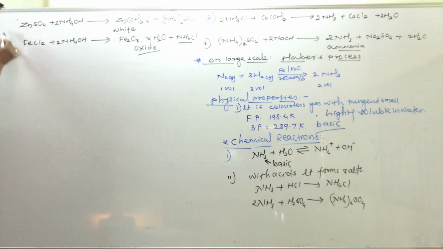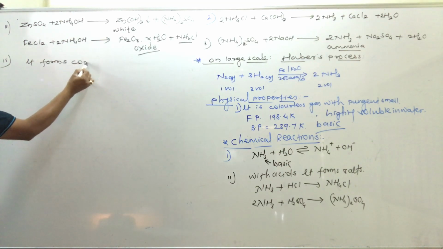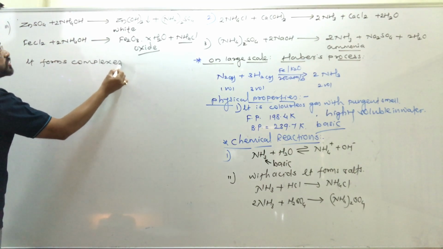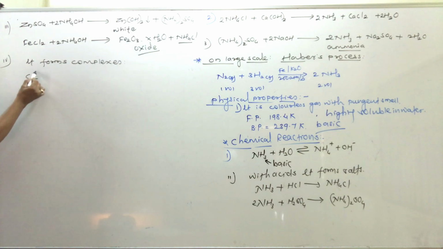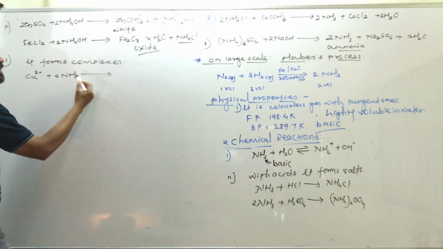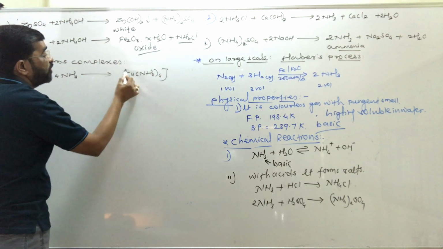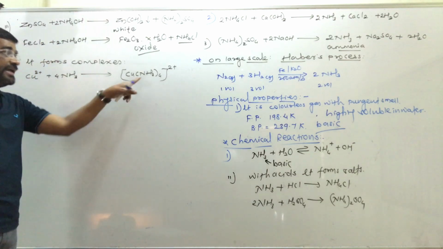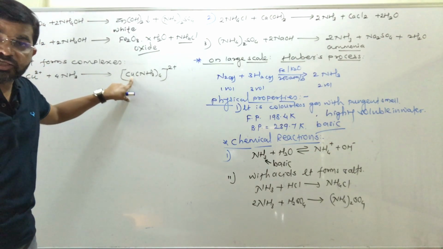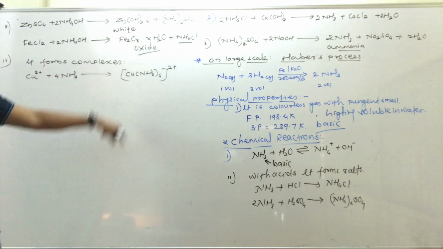Then see the next chemical property of ammonia: it forms complexes. For example, copper 2+ ions react with ammonia and there is formation of Cu(NH3)4 2+, which is tetraammine copper. This complex is obtained when it reacts with the copper ions in aqueous solution.